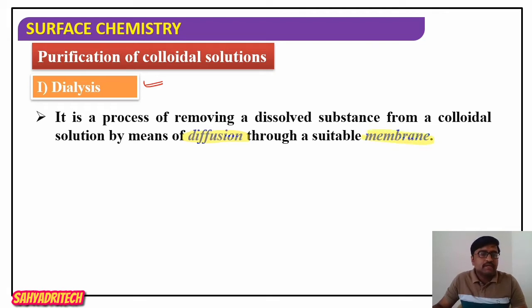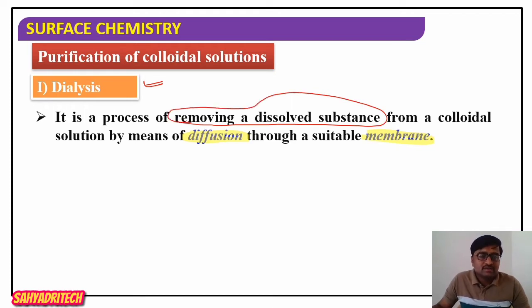So I repeat, dialysis is one of the processes of purification of a colloidal sol, a process of removing the dissolved substances from colloidal solutions by means of diffusion through a suitable membrane.